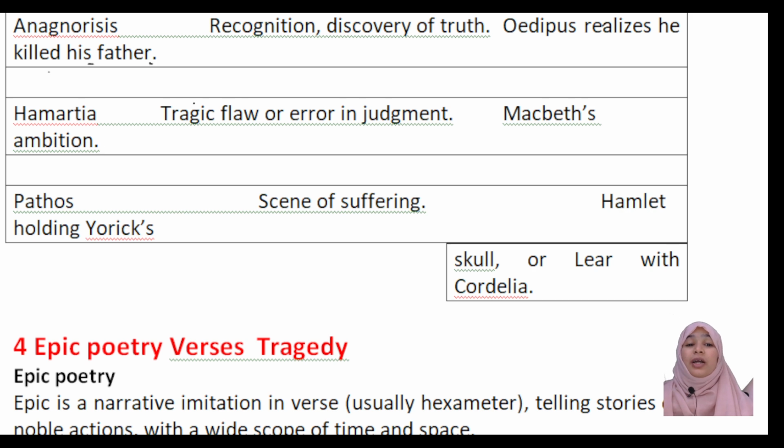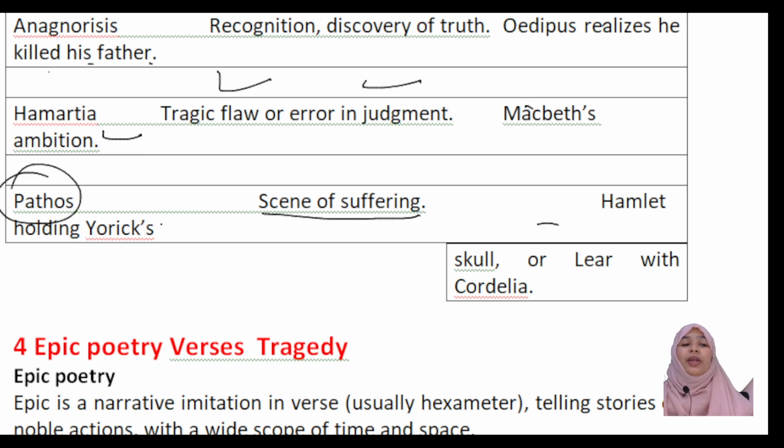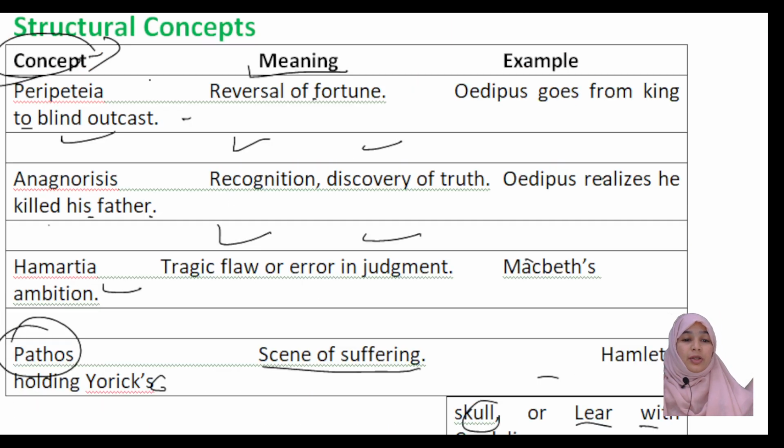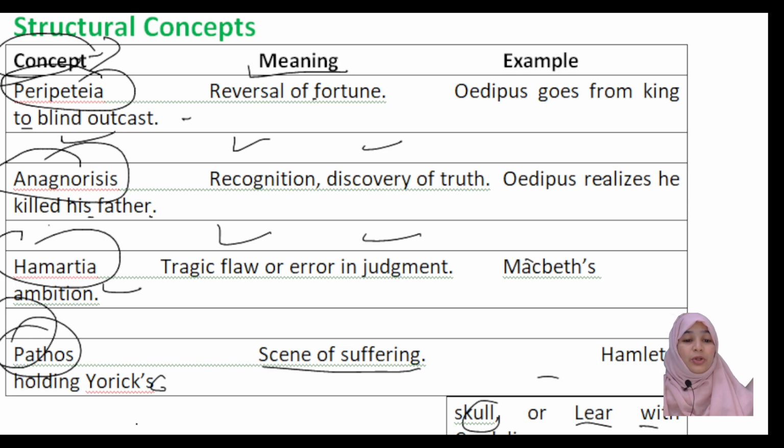What about hamartia? Tragic flaw, error in judgment, Macbeth's ambition, definitely. Pathos means a scene of suffering, Hamlet holding Yorick's skull, Lear with Cordelia, very nice. It's also a very beautiful story. I shall tell you in another video. So these are the main concepts: peripetia, anagnorisis, hamartia, pathos in tragedy.